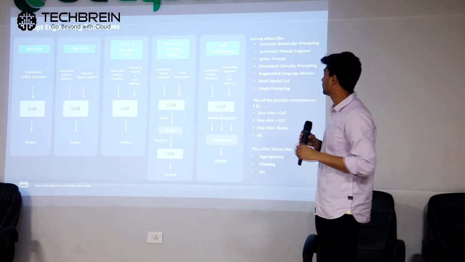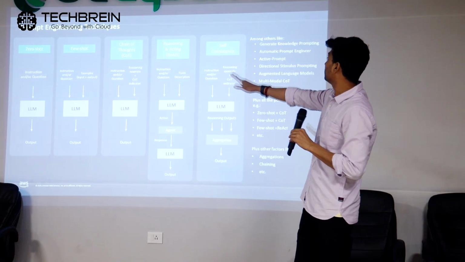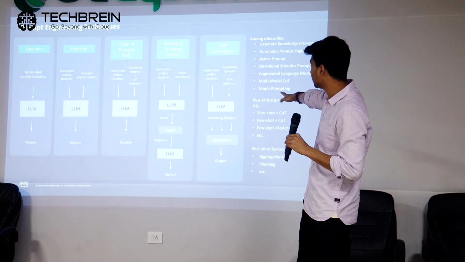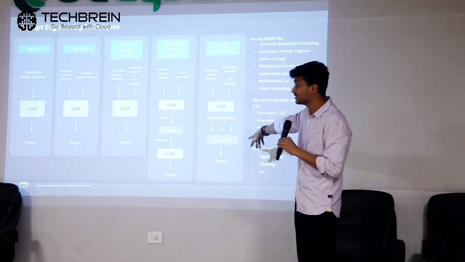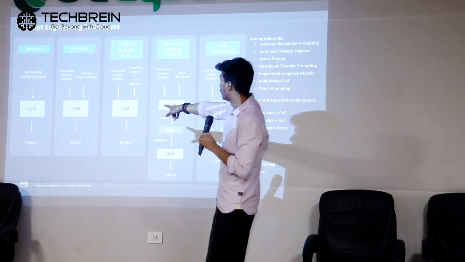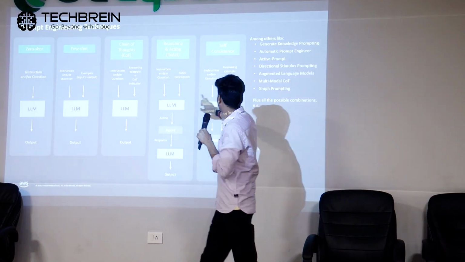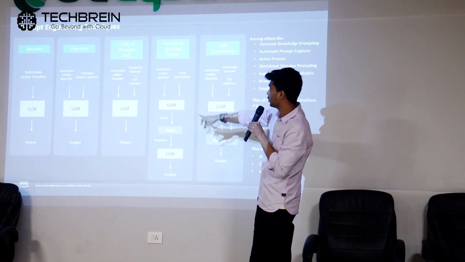Reasoning in multiple components. So chain of thought could be similar, and self-consistency is a kind of similar thing. But the difference here is the reasoning and the aggregation. If you look into chain of thought, the instruction and question plus the example and the indicator are the same. Here also it's the same, but at the end of the day, chain of thought directly gives the result, while self-consistency aggregates the results and then gives it. That's the self-consistency component of it. It gives a consistent result. That's the only difference. Got the point of each example?